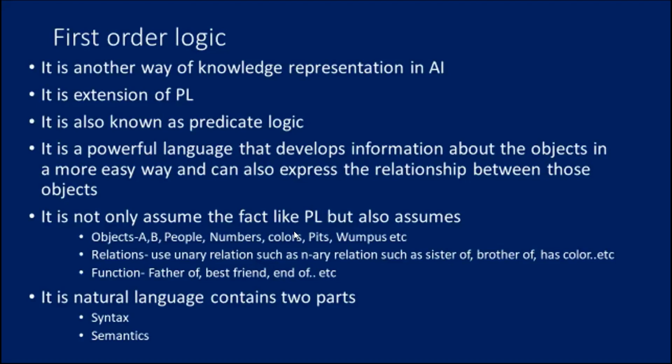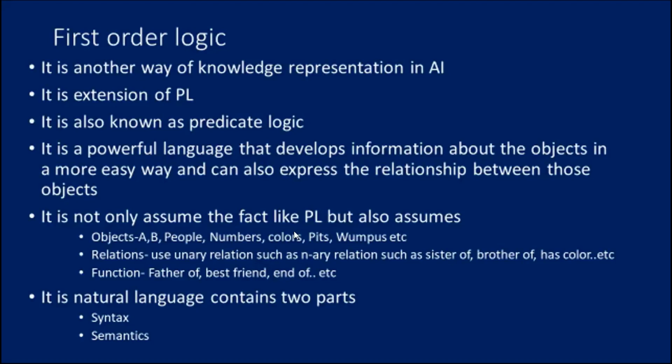First order logic, which you can also say is like natural language, does not only assume that the world contains facts like propositional logic, but also assumes the following things in the world. Objects: A, B, people, numbers, variables, colors, theories, squares, pits, bumpers.